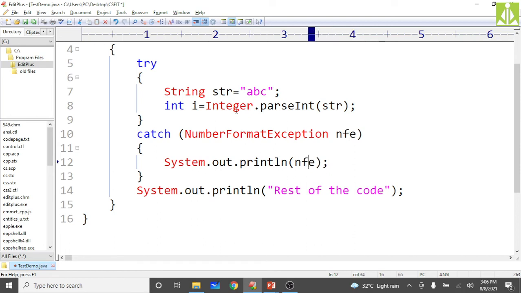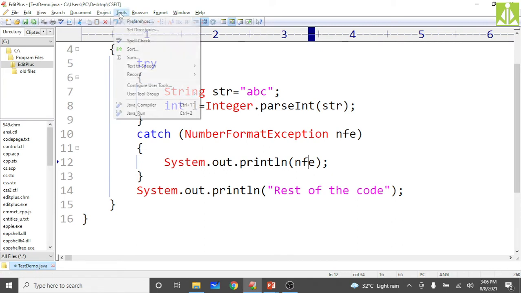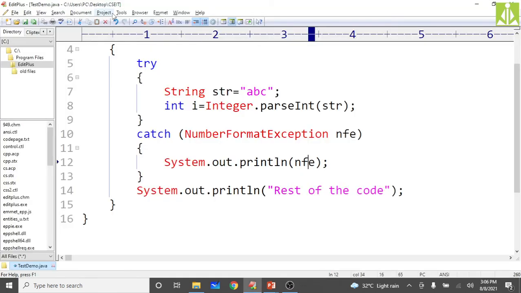Here a suitable object, a NumberFormatException class object, will be created and thrown out of this block, and your catch block is responsible for handling that object and printing the proper error message on the output screen. And your program control should also execute the rest of the code, because we have handled the exception properly. So next, compile with the Java compiler. You can see we are not getting any issues. Then run the program to see the output.